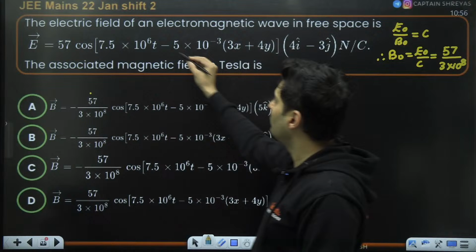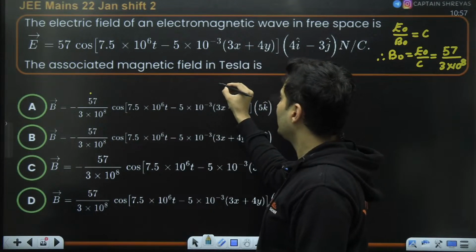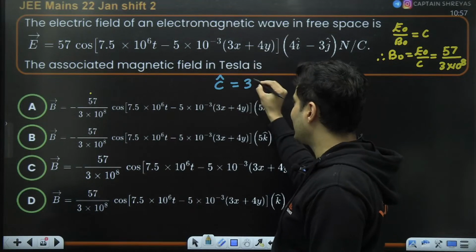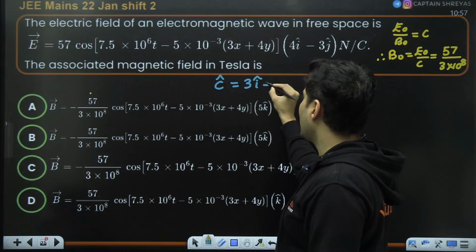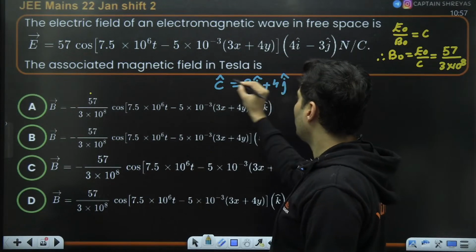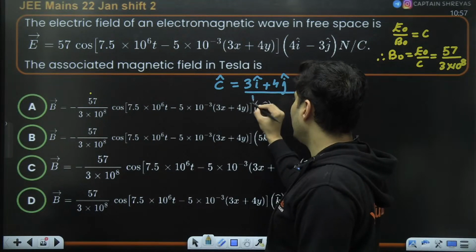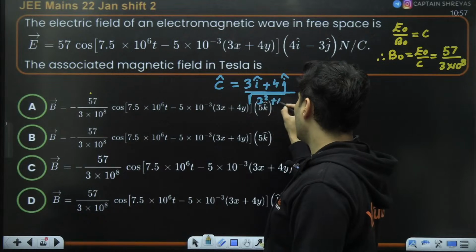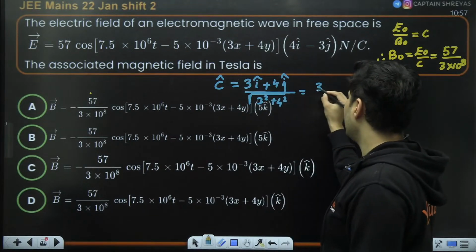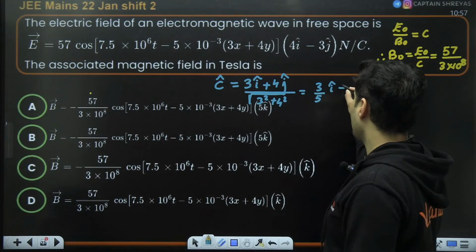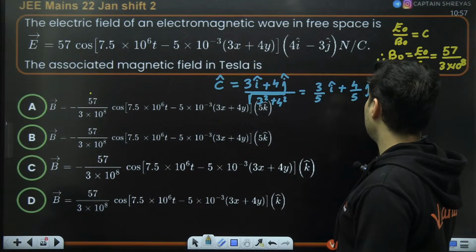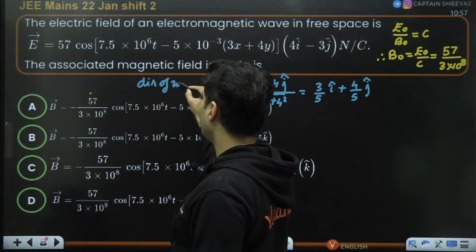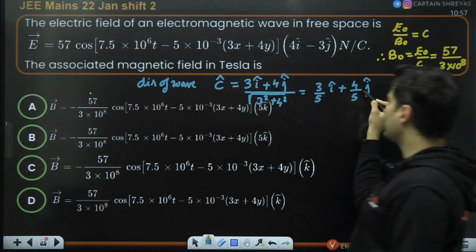So direction wise, because there is a minus sign, the speed of light technically is in the direction of 3 in X, which means I cap, and Y means J cap, so 4 J cap. But C hat we have to find, so divided by the magnitude, that means the root of 3 square plus 4 square. So it will be basically 3 by 5 I cap plus 4 by 5 J cap. That is the direction of the wave propagation.